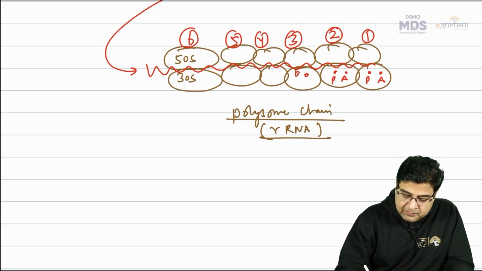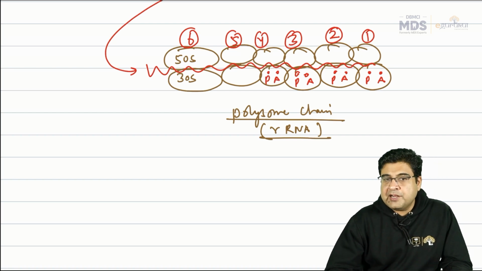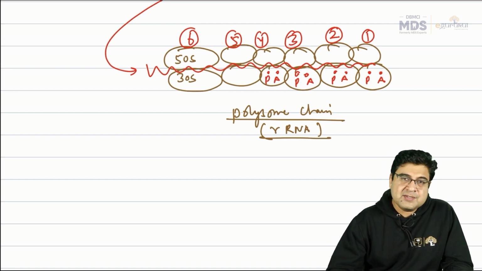So we have A site and P site. This is the A site and this is the P site. Every ribosomal RNA has two sites. One is known as the A site, and one is known as the P site.